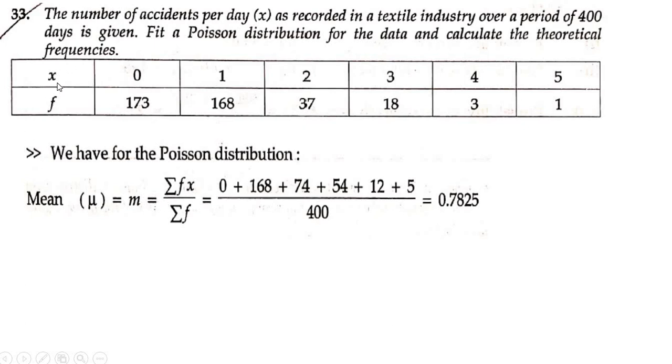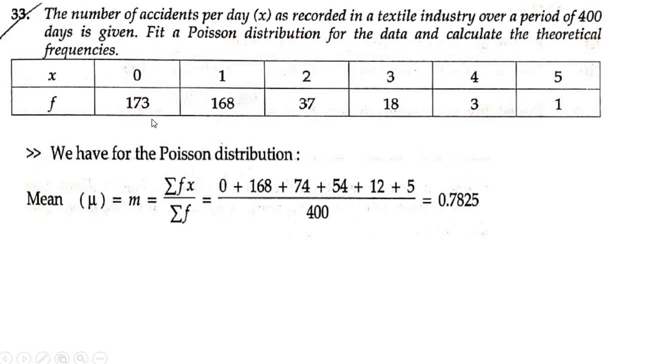So what is summation fx? Now multiply f into x, then add all the values. So 0 into 173 is 0, 1 into 168 is 168, 2 into 37 is 74, 3 into 18 is 54, 4 3s are 12, 5 1s are 5. So add all the values of summation f into x. So this will be 0 plus 168 plus 74 plus 54 plus 12 plus 5 divided by summation f.